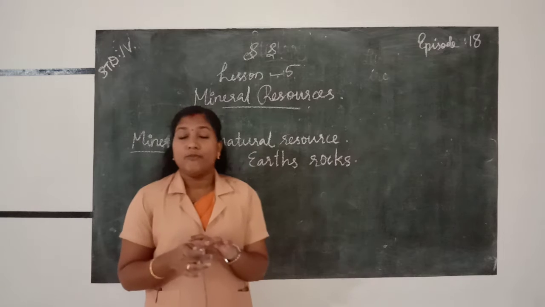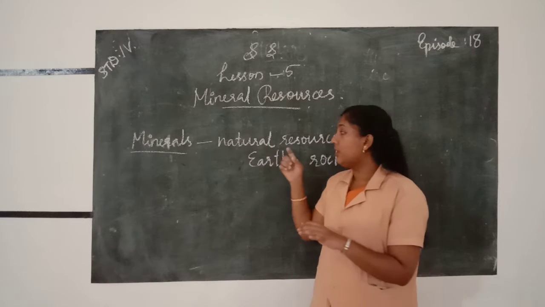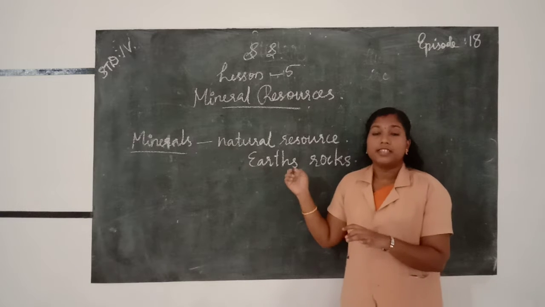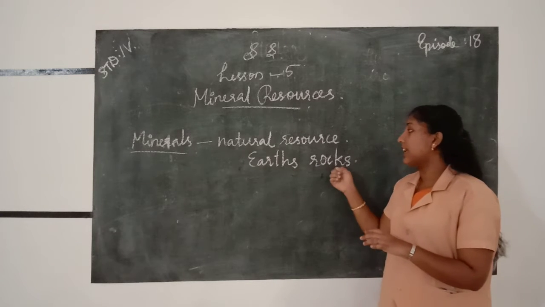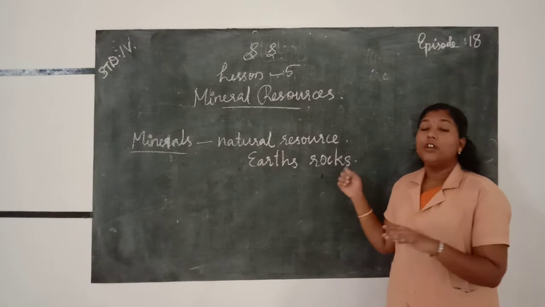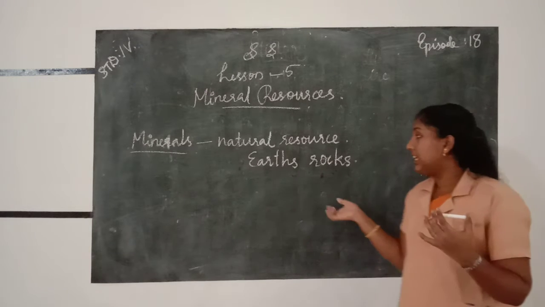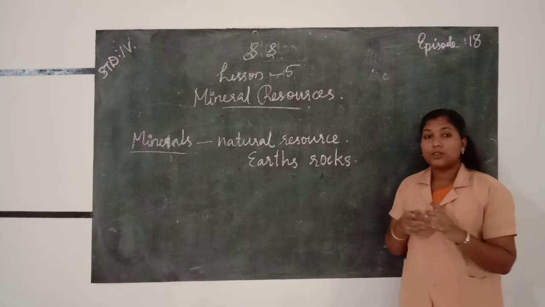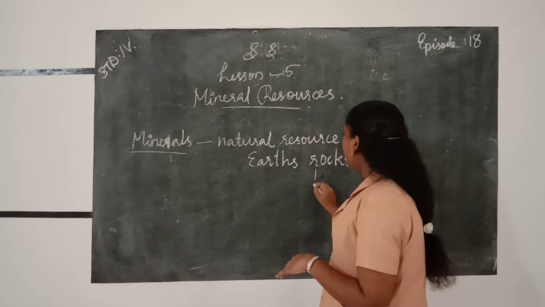We know that mineral is naturally occurring in the earth's rocks. In earth's rocks, a large quantity of a particular material is present. That is called the ore of that mineral.